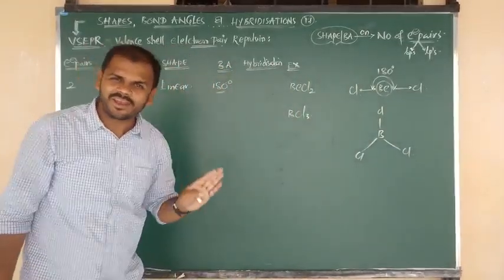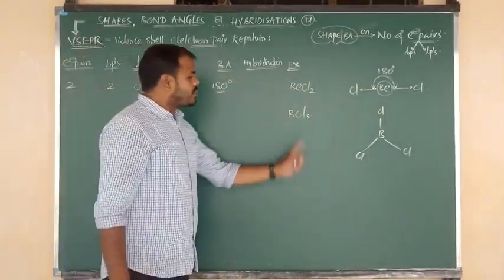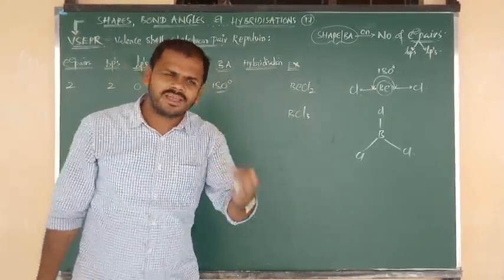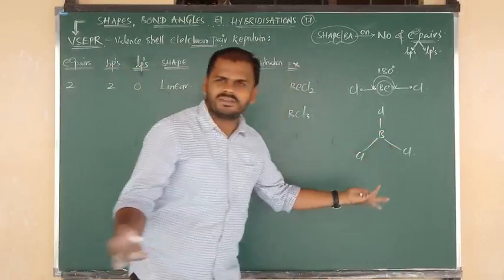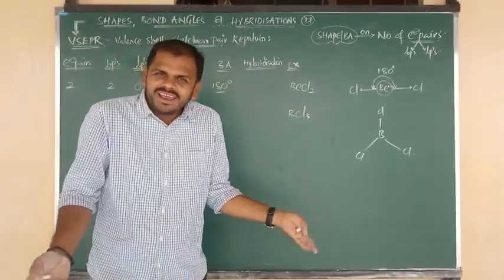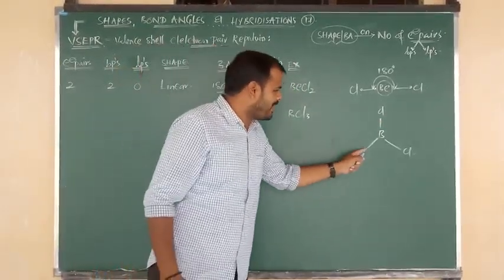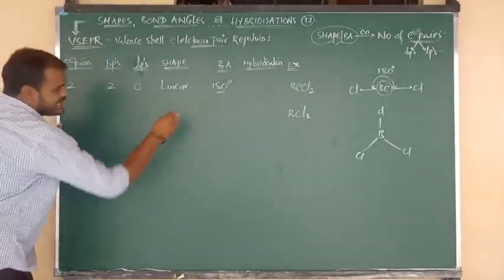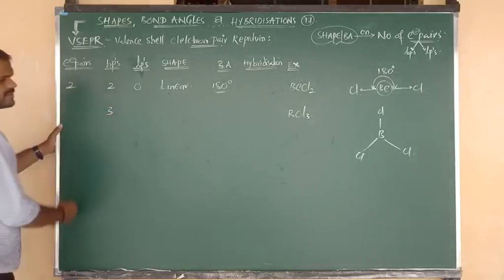Now boron belongs to the third group. Valence electrons are 3, so all 3 electrons form 3 covalent bonds. Story clear? No more unpaired. So bond pair, bond pair, bond pair. In BCl3, the total number of bond pairs is 3.